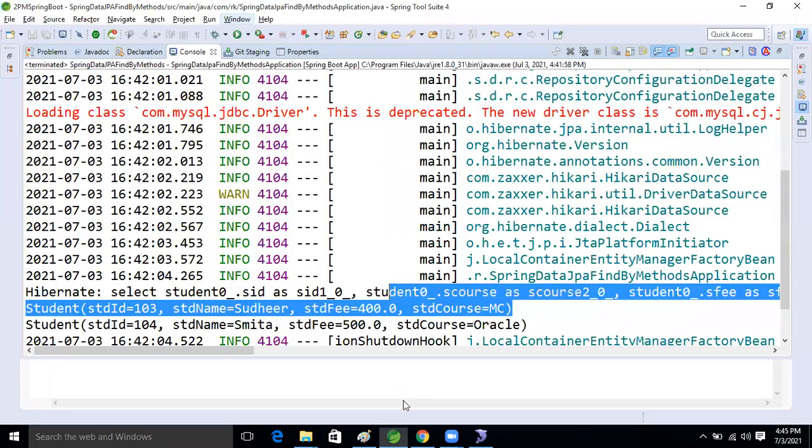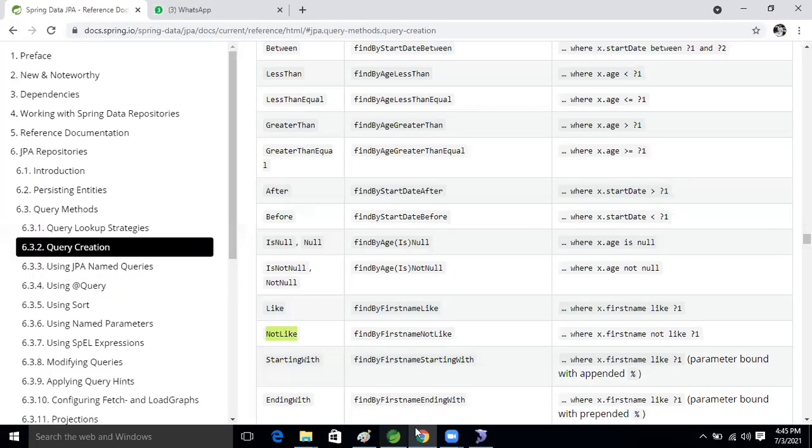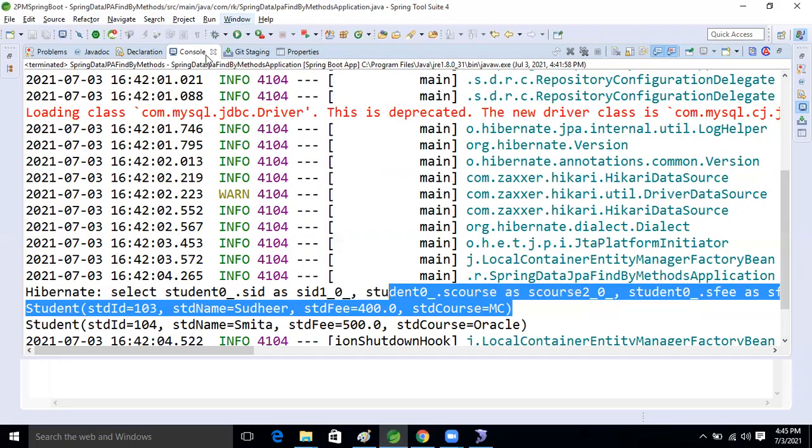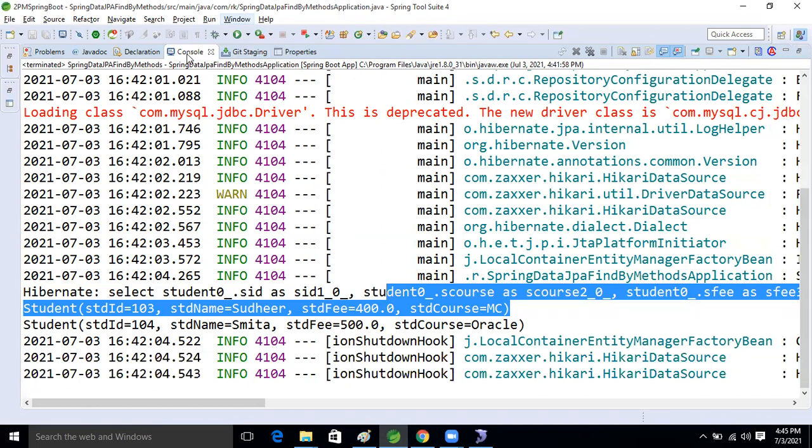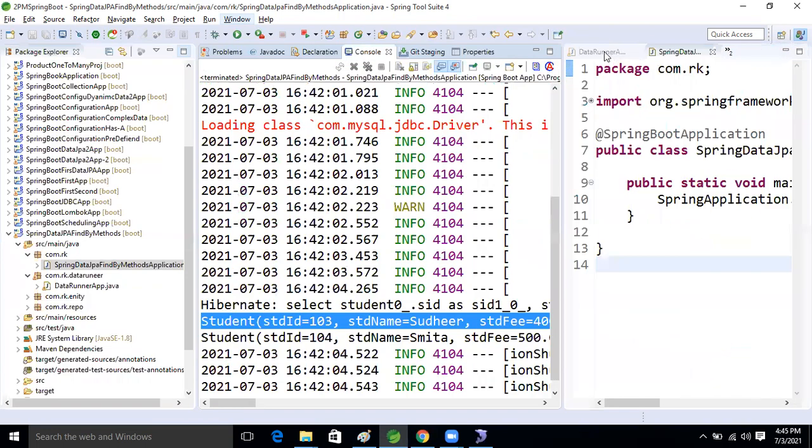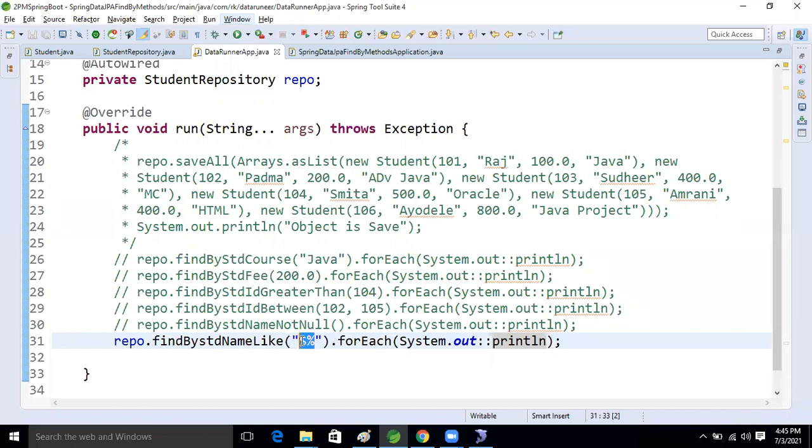So, not like means what? Whatever input we will take here, just think about that. I will implement it in this application only. If we are taking this argument S with not like, then based on that...